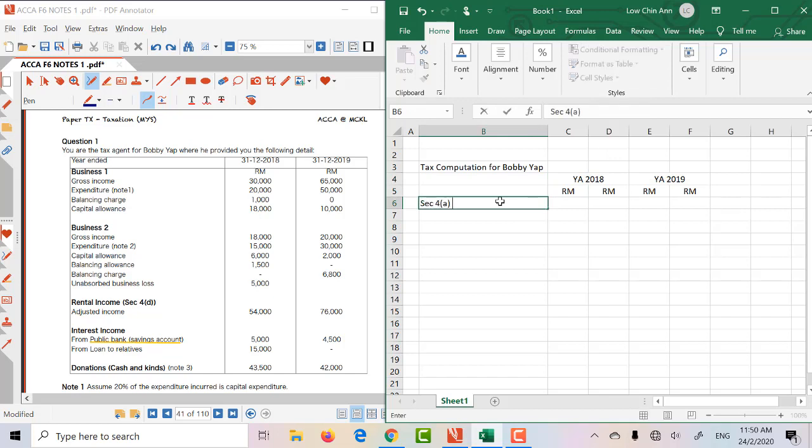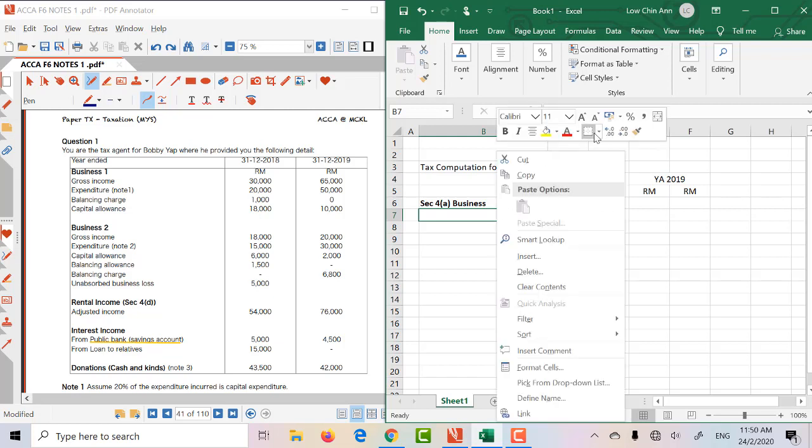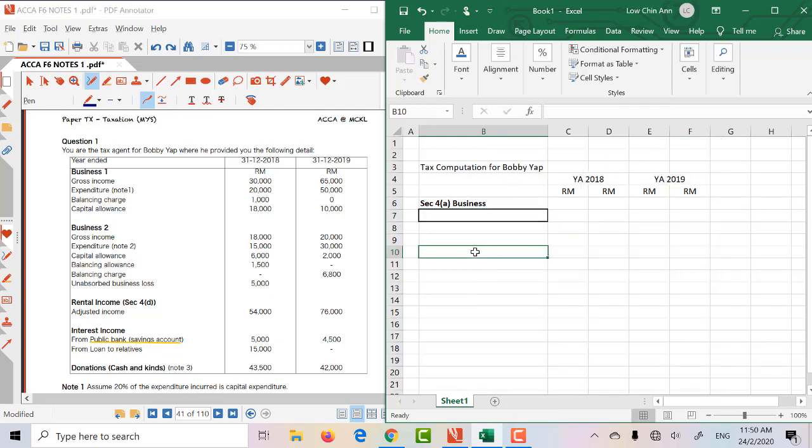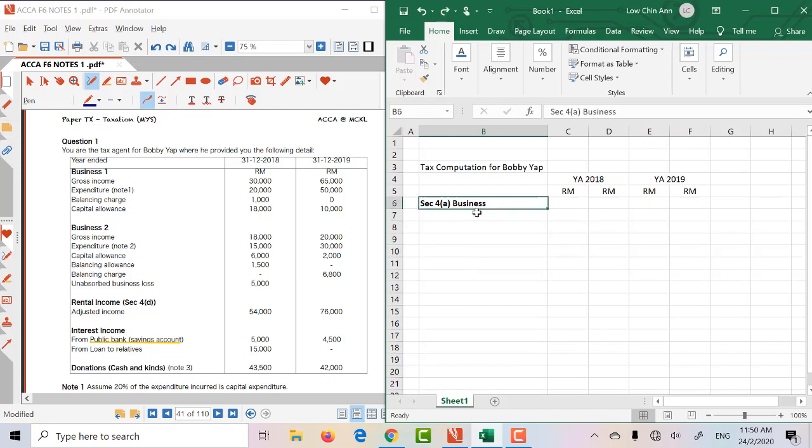Right, so let's begin with business. Now, the way you do the alignment in the exam is rather different, which I will show in the class. It's really difficult to draw lines, unlike in Excel where drawing a line can be as simple as highlighting the border and then clicking a shortcut like this. But in the exam you don't have this function. So I would normally suggest to students to just use a simple technique like bold for heading, and then you don't bold if it's not a heading, that kind of thing.